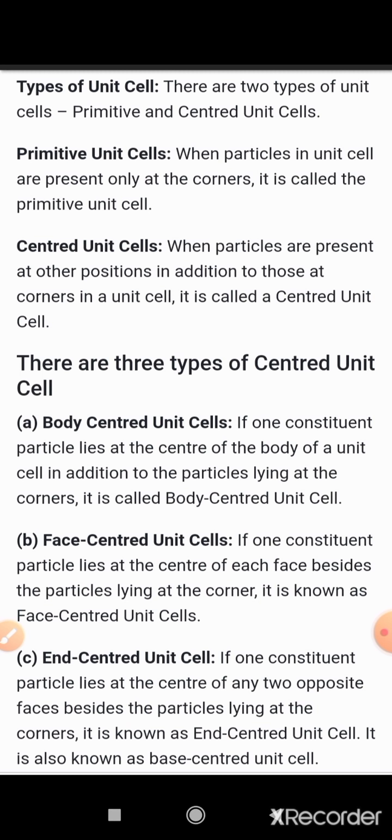That means the particles are present at all the corners of the unit cell, but two particles are present at the center of two opposite faces. Such types of unit cell are called end centered unit cells.